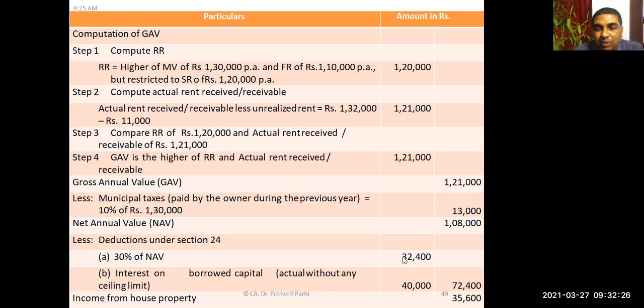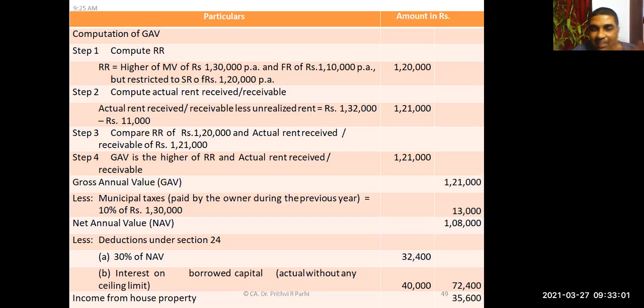You see, 2,40,000 plus 32,000, so 2,72,400 rupees will be deducted, is it not? 2,72,400 will be deducted from 1,08,000. So what will be the result? Negative. There will be a loss. There will be a loss of how much? 1,64,400. Okay, this concept is clear to you?